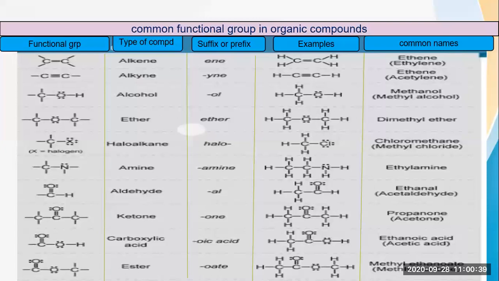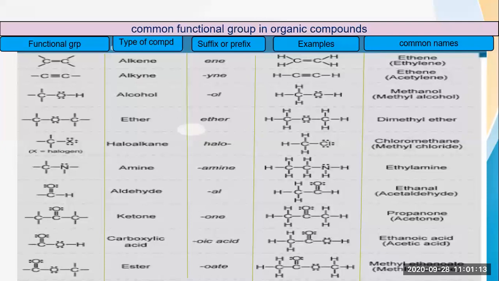So in short, we will revise that whenever a double bond is present, that group will be the alkene group. Whenever a single bond is present, that compound will be the alkane group, which I have not written here. Then whenever a triple bond is present, the alkyne group will be there. Then whenever an OH group is there, it is an alcohol group. Then if oxygen is present in between 2 carbons, then it is an ether group.